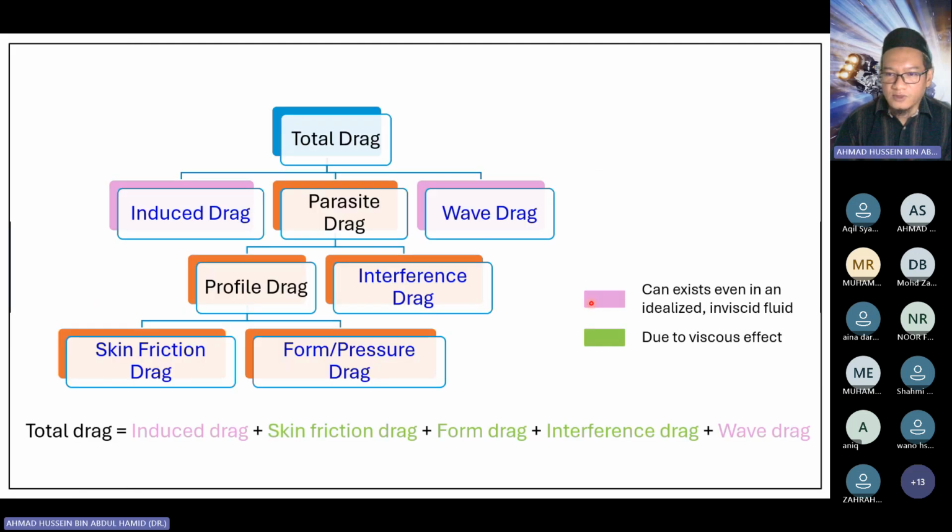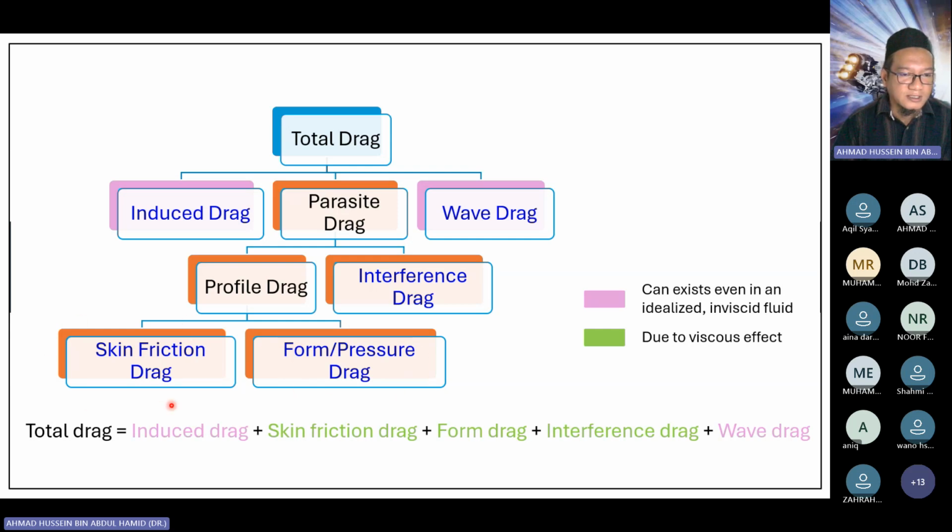But before that, I will touch more on the drag, because in OpenRocket they will give you different kinds of drag. So we have to understand what the differences between each drag are. Basically, starting from the bottom, we have skin friction drag and form drag. These are the two most commonly considered drags in aerodynamics.